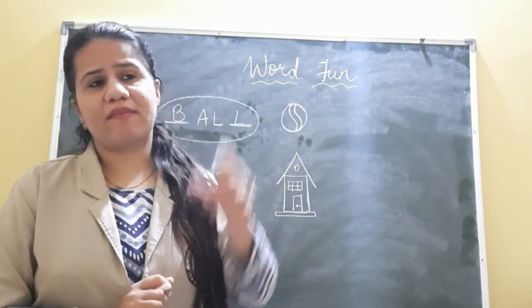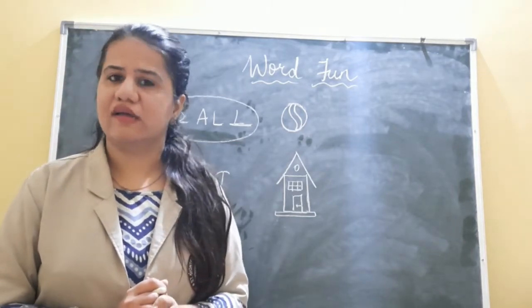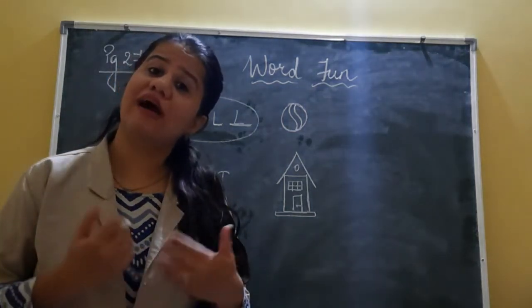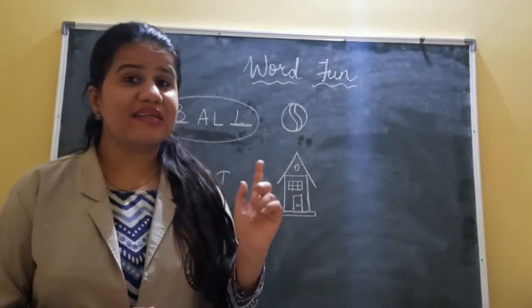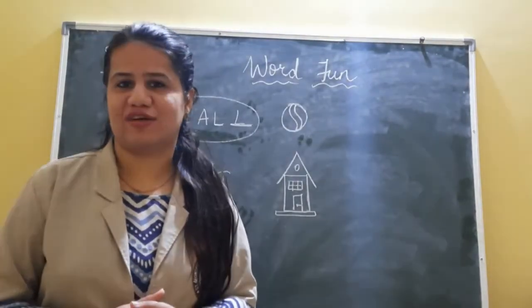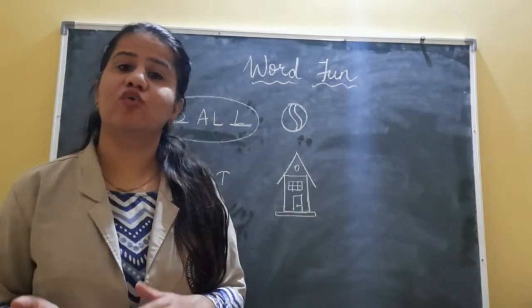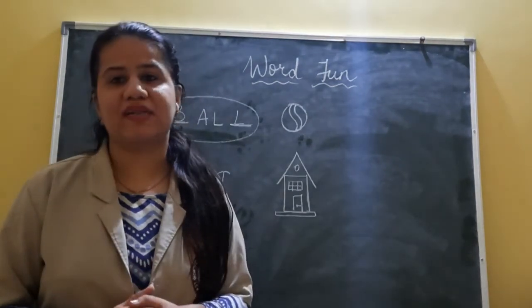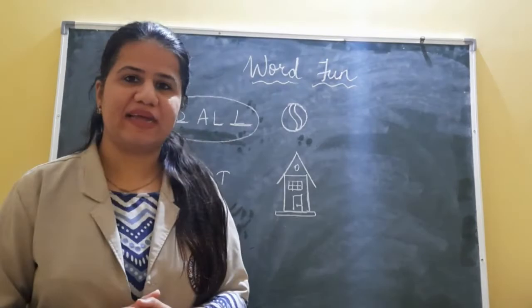And 8 incomplete spellings are given to you. You have to complete these spellings by guessing the word in the picture. After seeing the picture, you have to guess the word and complete the spelling. So without wasting time, let's begin.